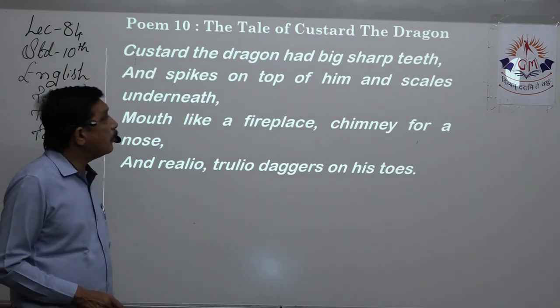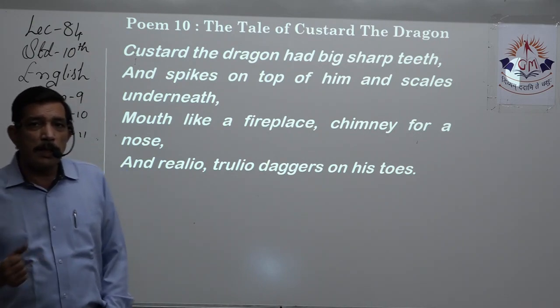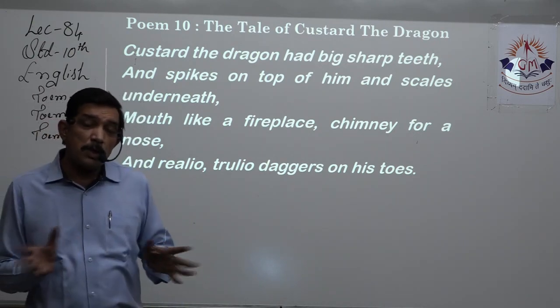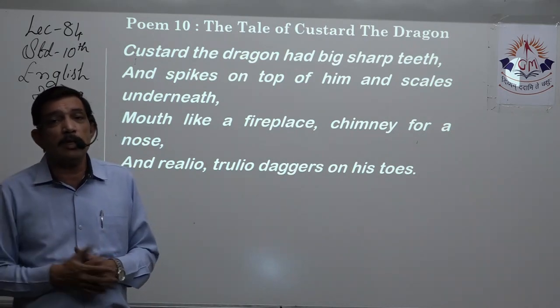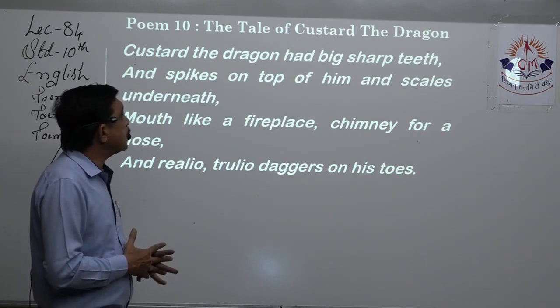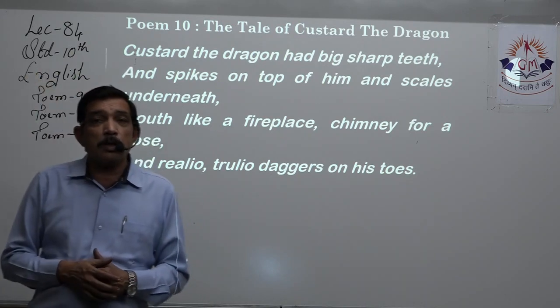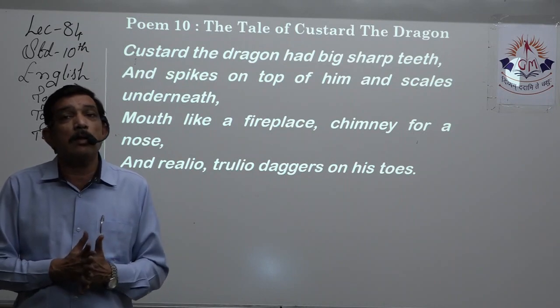Custard the dragon had big sharp teeth. Because that's the DNA, right? So it's going to be huge in size. Though it is small, it will still be big, and it will have sharp teeth. And perhaps might be spitting fire, and spikes on top of him and scales underneath. Spikes on top of it, it has spikes on the top. It is quite a rough skin and pointed, and it can hurt